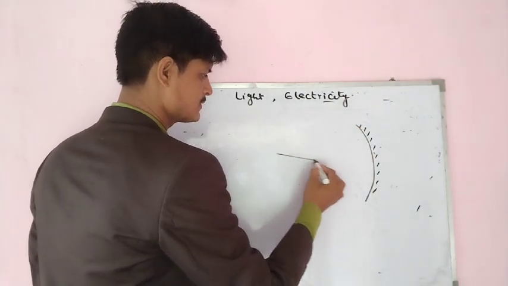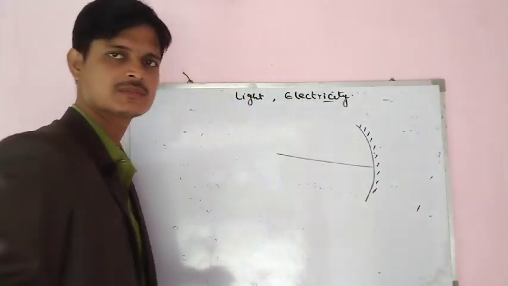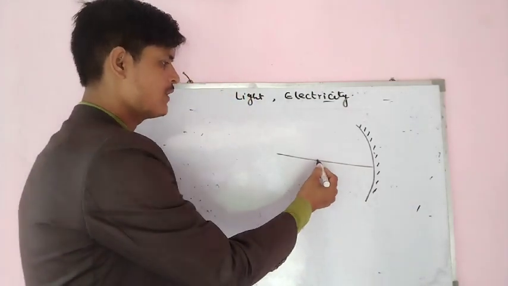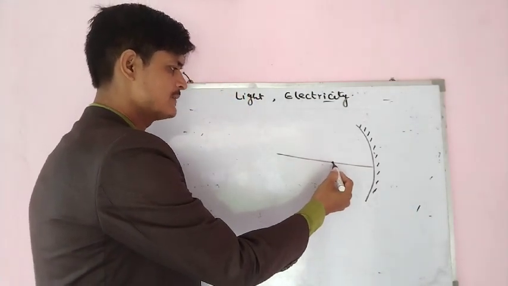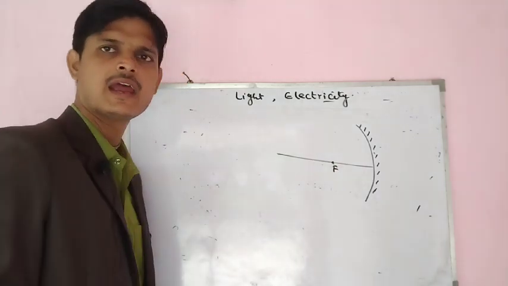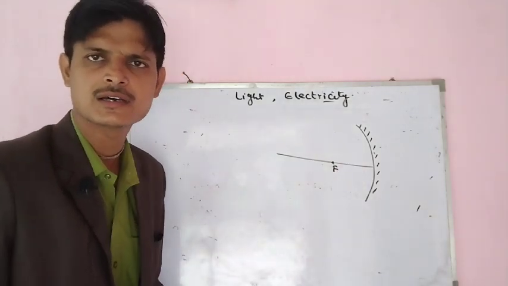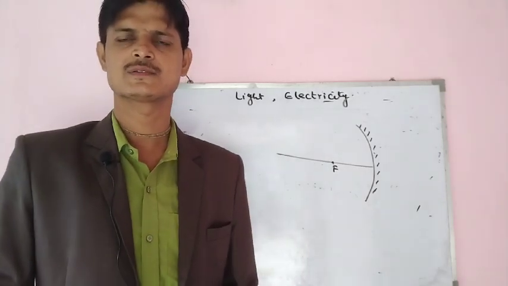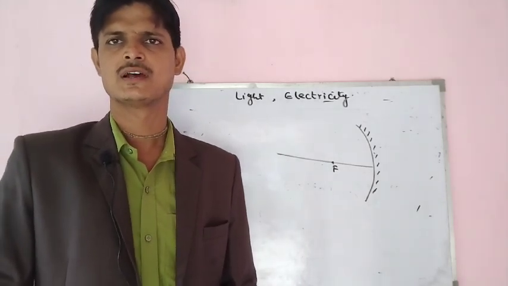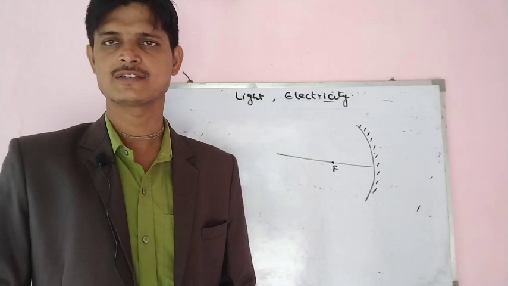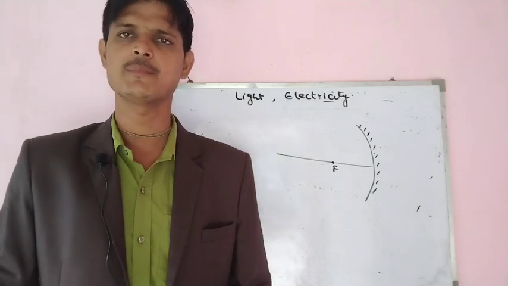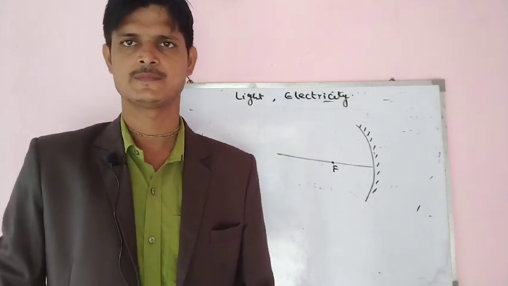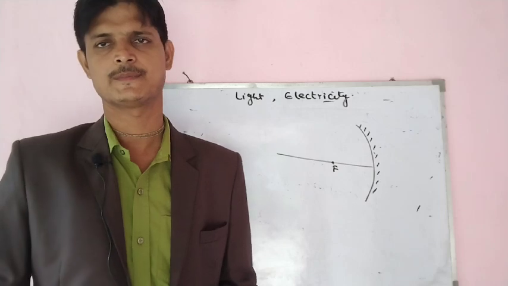Focus is a point on the principal axis at which all the rays which are parallel to the principal axis pass through it after reflection from the mirror, or appear to pass through it in case of a convex mirror.